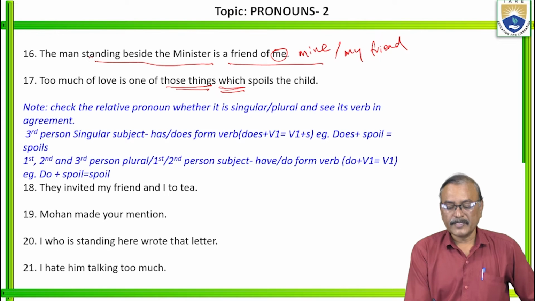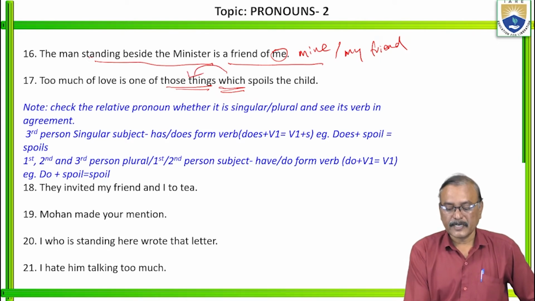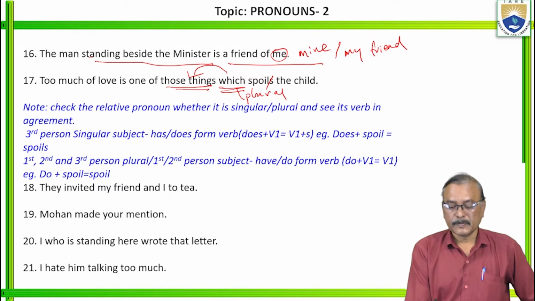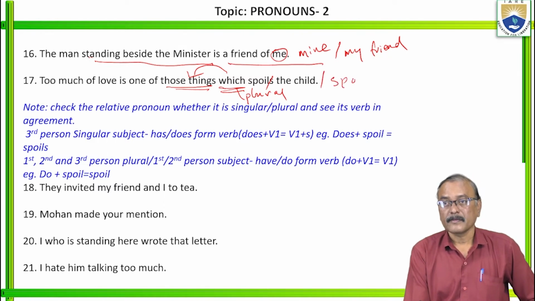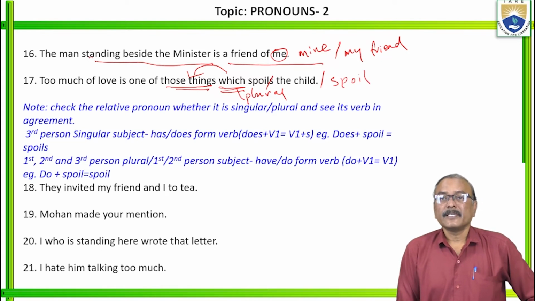When "which" represents those things, it is considered as plural, and when it is plural, here it should be "spoil". Too much of love is one of those things which spoil the child.